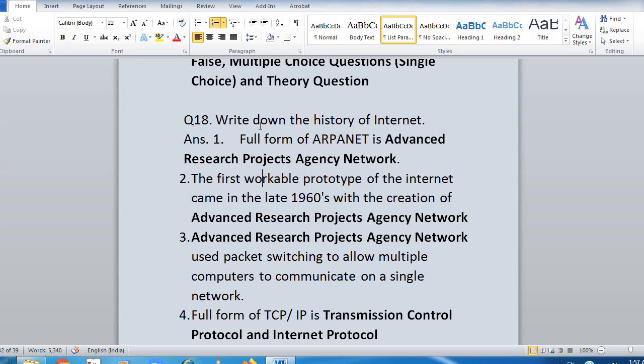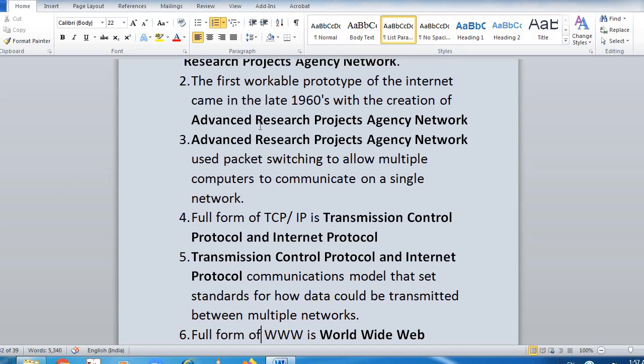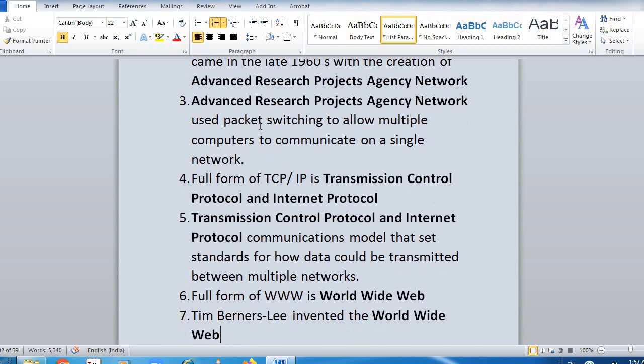Full form of TCP/IP is Transmission Control Protocol and Internet Protocol, a communication model that sets standard for how data could be transmitted between multiple networks. So how the data will be communicated, who sets the standard? That is TCP/IP. Full form of WWW is World Wide Web. Tim Berners-Lee invented World Wide Web.